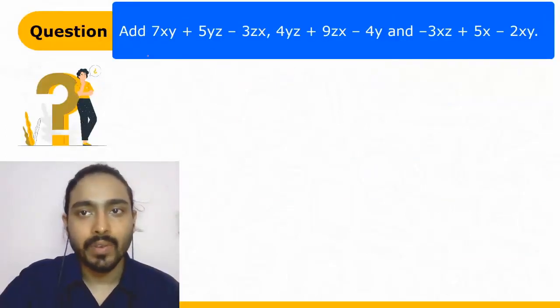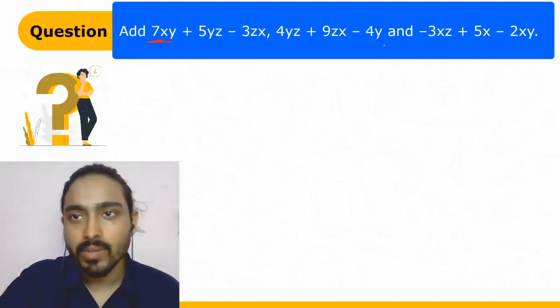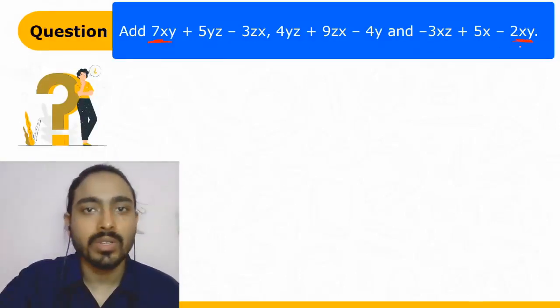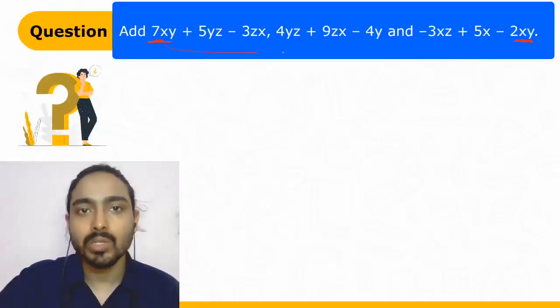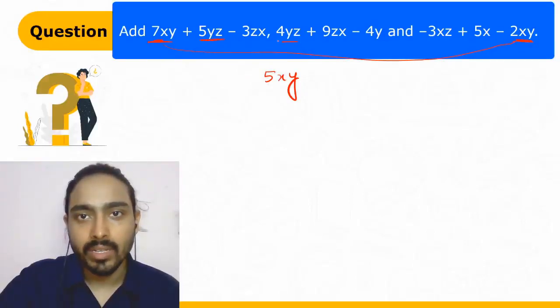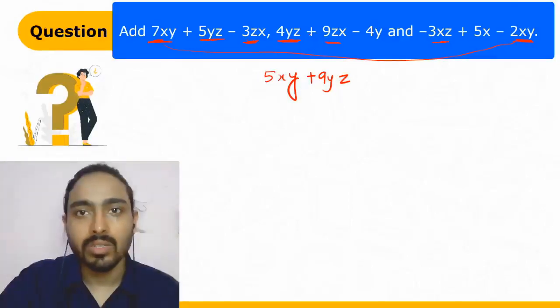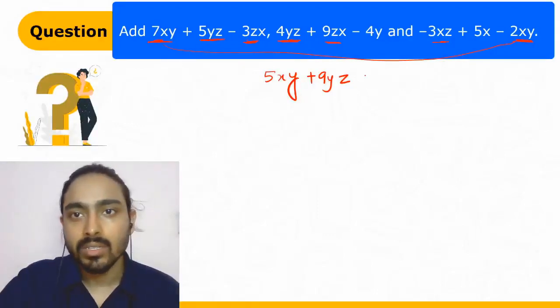In this question also, we have to add all of these. So you have to find xy in this. There is no other xy here, so we'll directly write 7xy minus 2xy. This is 5xy. Similarly for yz, it is 5yz, and here it is 4yz. There is no other yz in this, so this will be 9yz. Okay, zx. We have a zx here, and we have a zx here also. This is 9 minus 6zx. So this is 3zx.